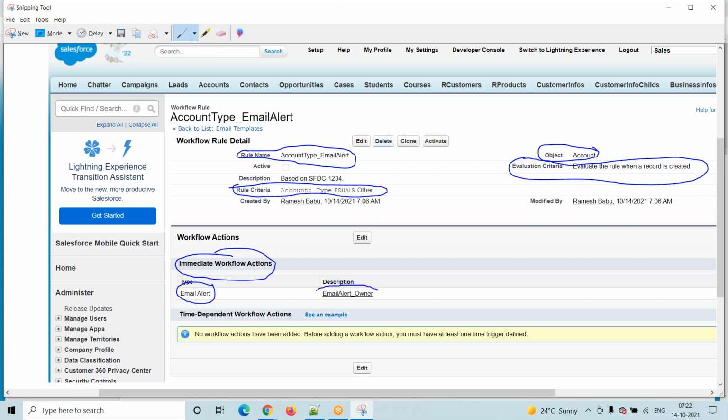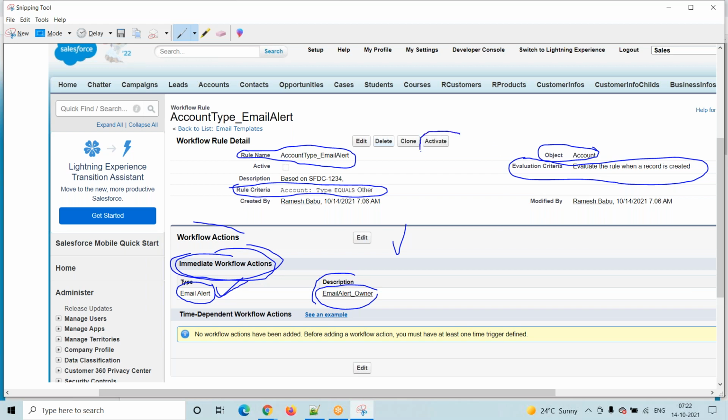So this is the description, right? While creating an email alert, we provided some description. So whenever a user is creating one account record, and that record satisfies the condition, then what are we expecting from the system? We're expecting the system to send an email alert. So this is the email alert, this is the action. Immediately we are expecting one action from the system. That action is nothing but the email alert.